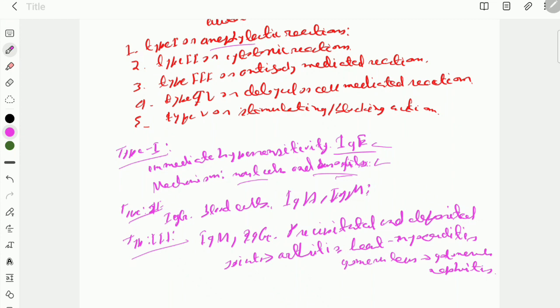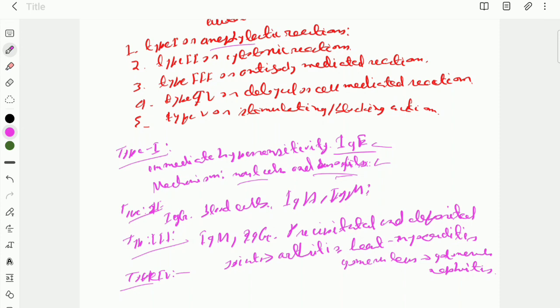Next one is type 4. It is also known as delayed hypersensitivity reactions. This kind of reaction takes place if the body is exposed to any virus or bacteria, or in case of contact dermatitis, which occurs due to exposure to chemicals or dust or pollen or any mite kind of substances.